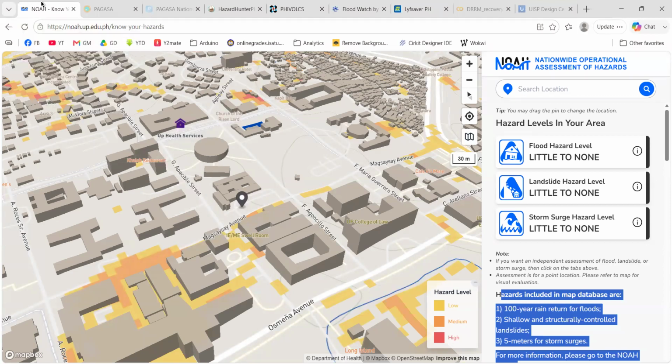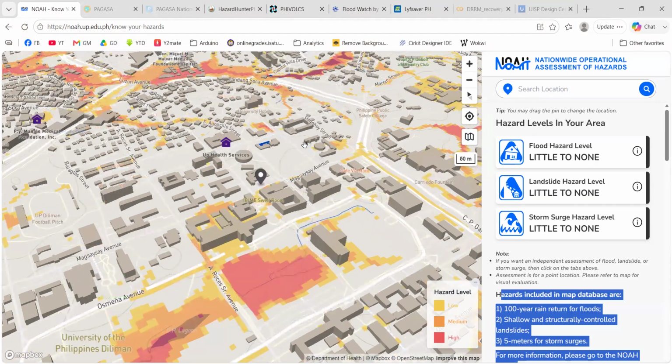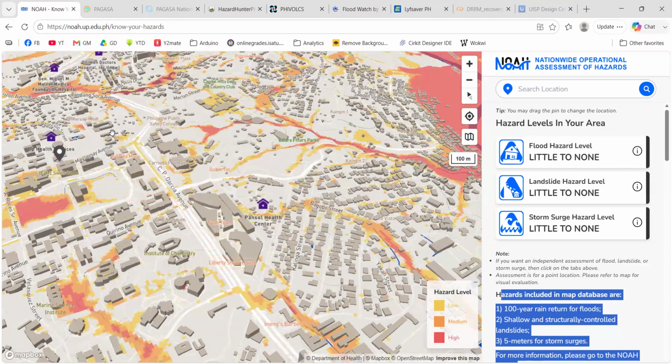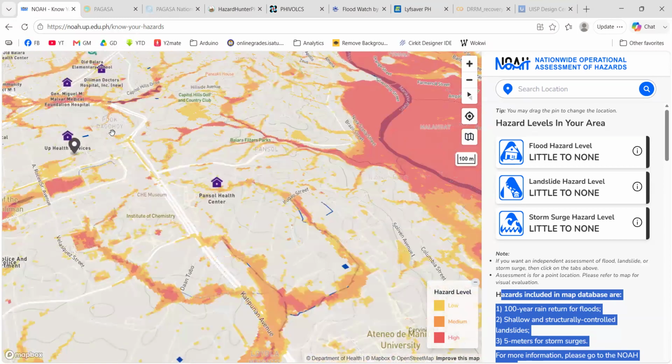This is also an app developed by UP, way back during the previous decade. And I believe some of these elements were a big contribution to what we have right now in our PHIVOLCS and Pag-asa.